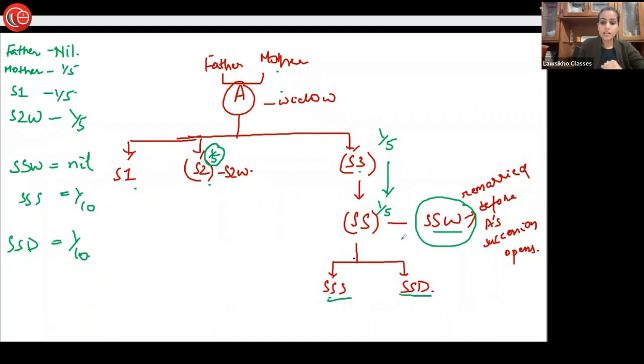But if we take into account this particular thing, since this widow has remarried before the succession had opened of A, she is no longer related to A because she came into the family of A by way of marriage to this son SS, and now she is no longer related, and hence she will not get a share. And so this 1/5 share will be equally divided only and only among the son and daughter. Clear about this thing? Any doubt? No, ma'am.